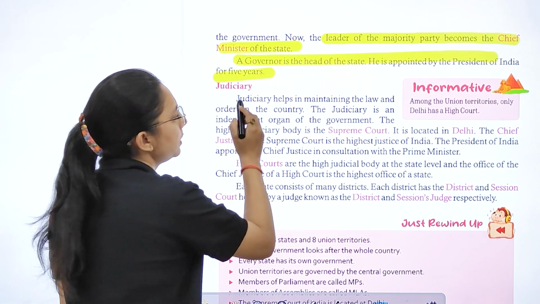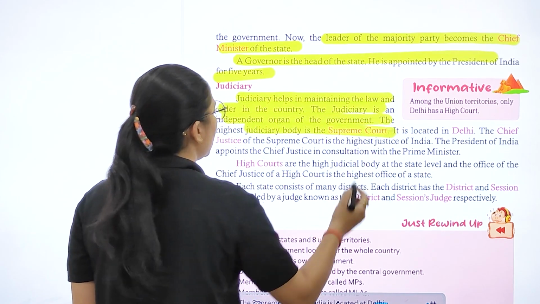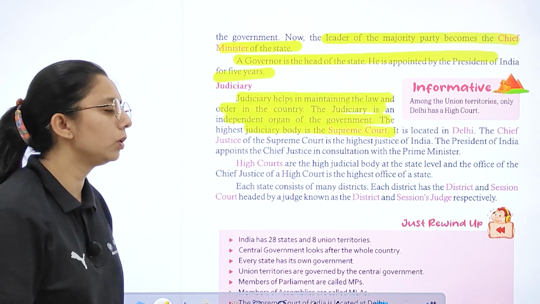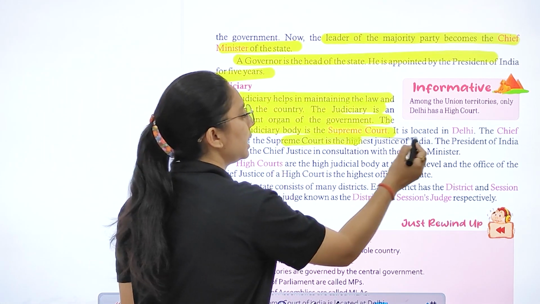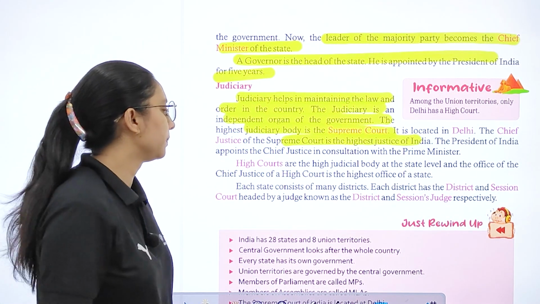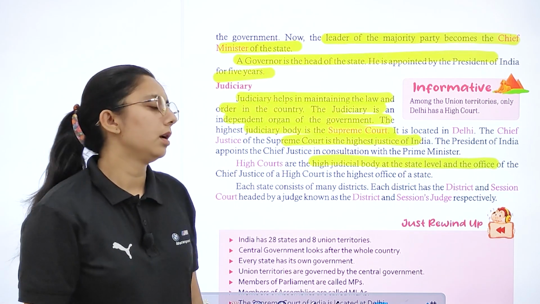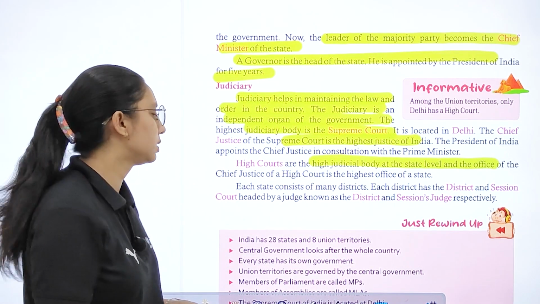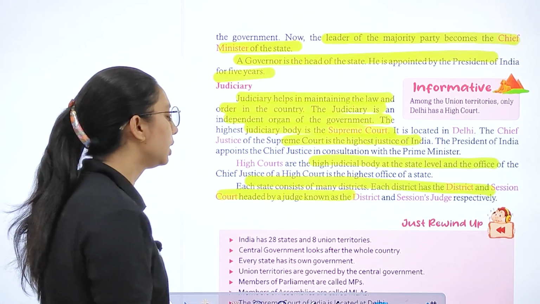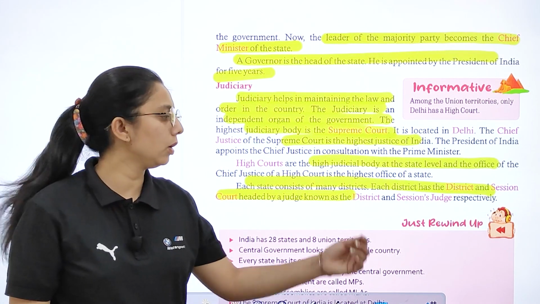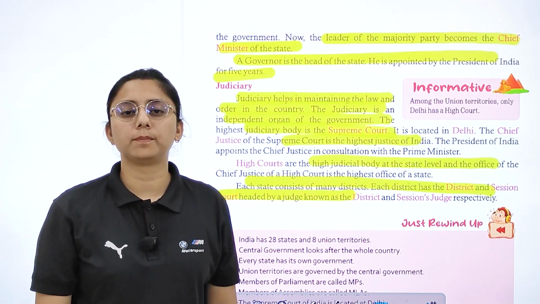Now the judiciary helps in maintaining law and order in the country. It is an independent organ of the government. The highest judiciary body is the Supreme Court, and it is located in Delhi. The Chief Justice of India is the highest justice of India. The High Court is the high judicial body at the state level. Right? Each state has many districts, and every district has a district and session court. And in this there are session judges, who are the heads. Right?